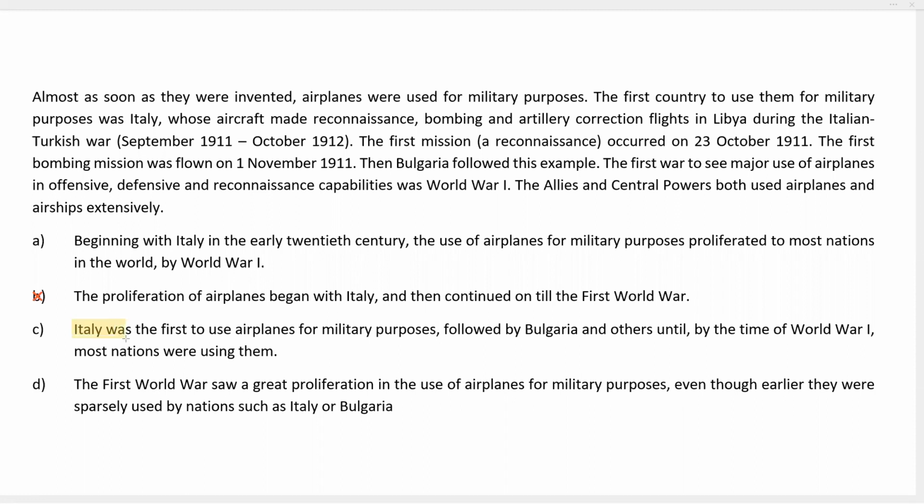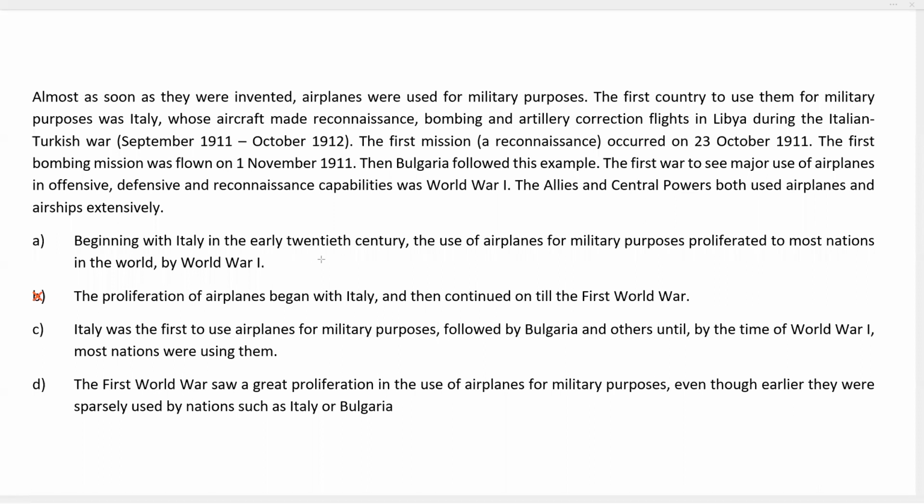It mentions Italy first and then the use of airplanes for military purposes. C seems to be a little better because we have the use of airplanes for military purposes closer to the original subject as compared to A, which mentions this later. But we'll analyze this later on. We'll return to this. Let's first look at D.